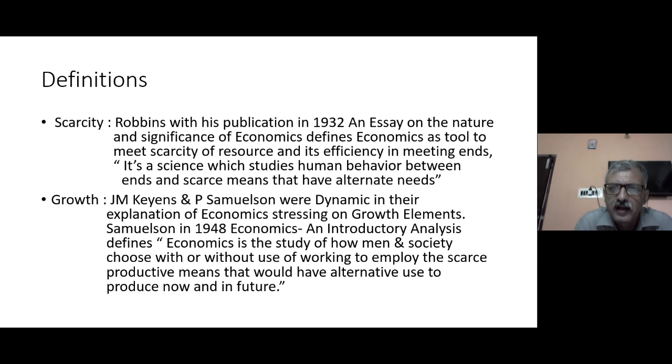Typically, therefore, he defines economics as a science which studies human behavior between ends and scarce means. That means how we use these scarce means, which may have many alternative uses. Suppose you have a piece of land. It can be used for agriculture, for setting up a factory, or for building a house. So how effectively we use this piece of land to meet most of our needs is actually the objective of economics as per Robbins.